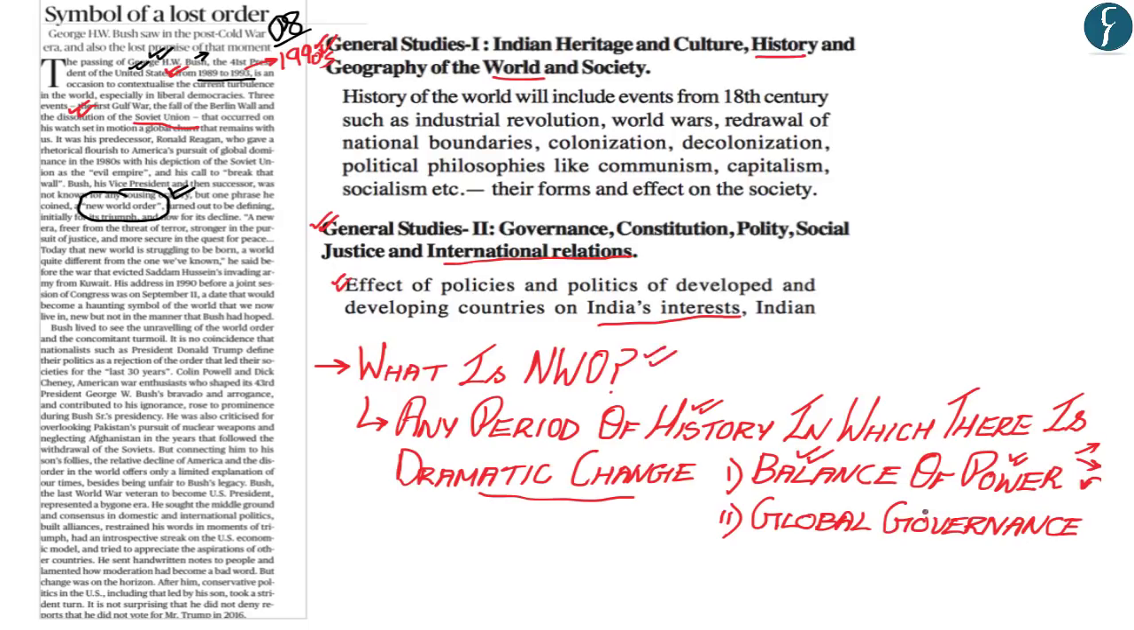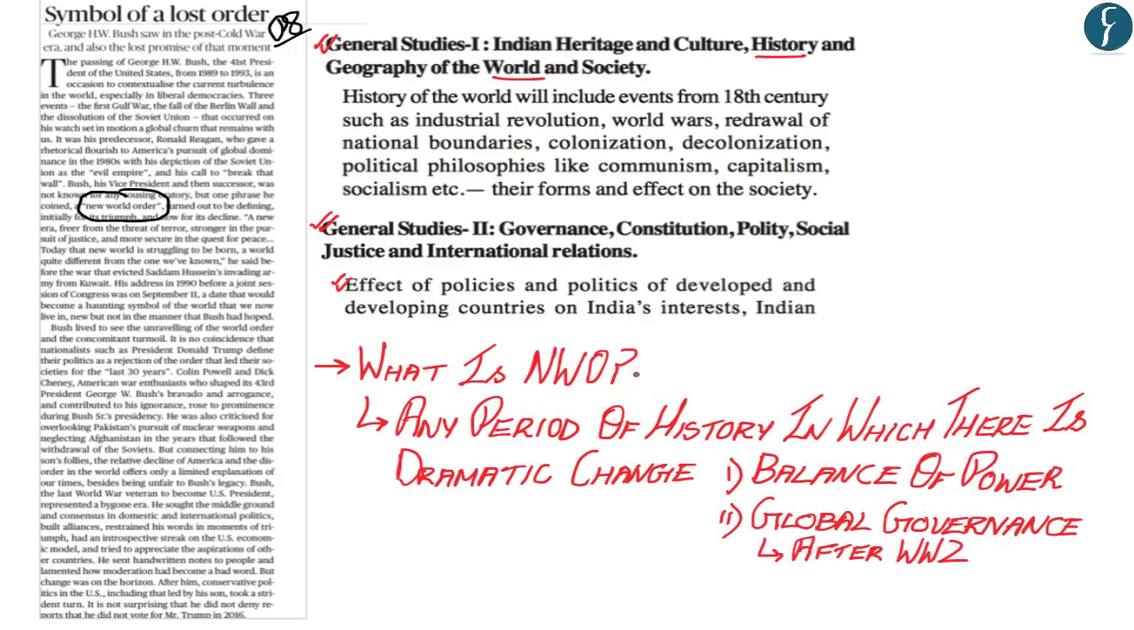And if you take into context global governance, then the most recent period of history was after the Second World War, in which a new global governance was formed by the countries that had won the Second World War, in which the United Nations was formed, the WTO, the World Bank, and various other global institutions for global governance. So now hopefully up till here you have a conceptual understanding of what is New World Order.